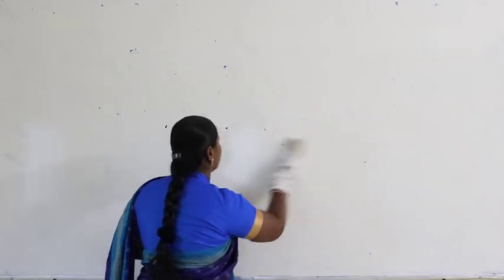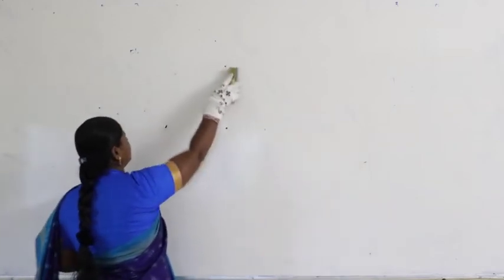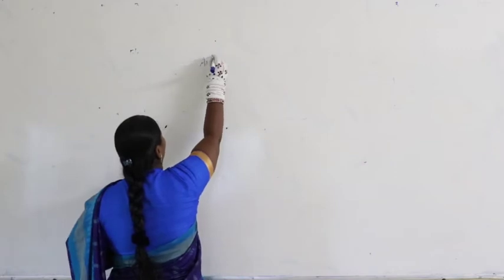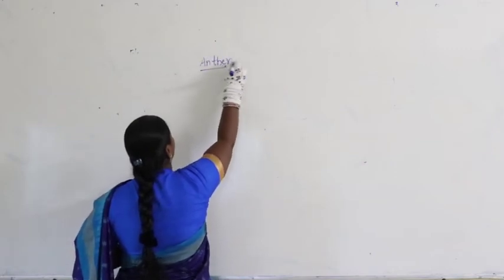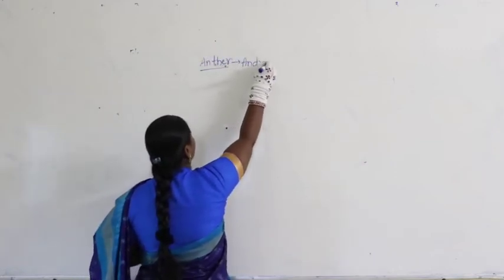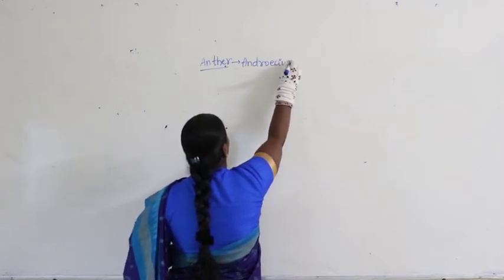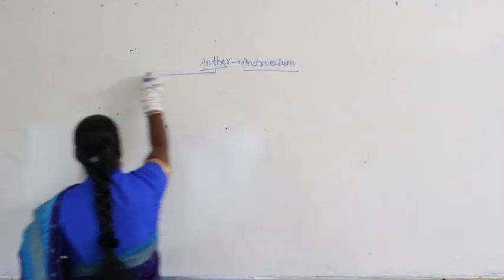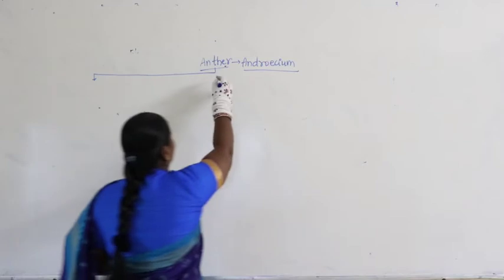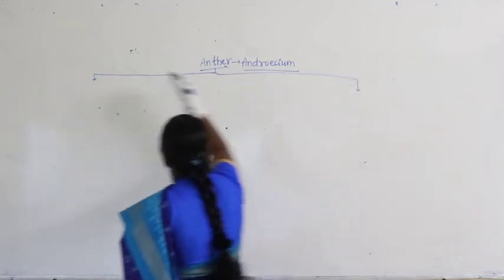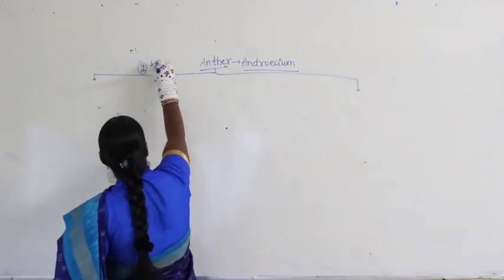Now let us see the structure of the anther, and based upon the structure we classify them into two categories. So here I am writing anther, where the anther is present within the androecium and that is being supported by filament. So we are discussing here the two types of anthers.